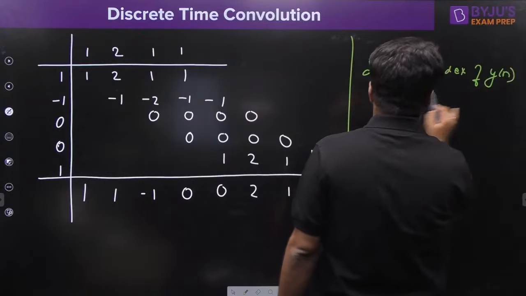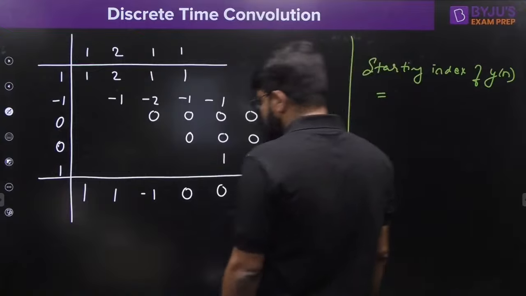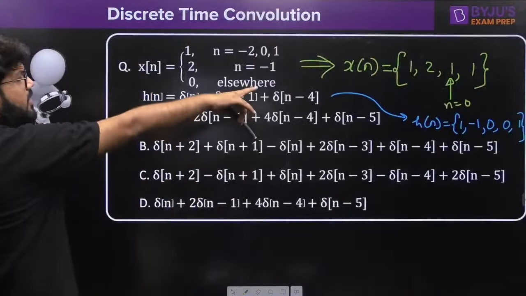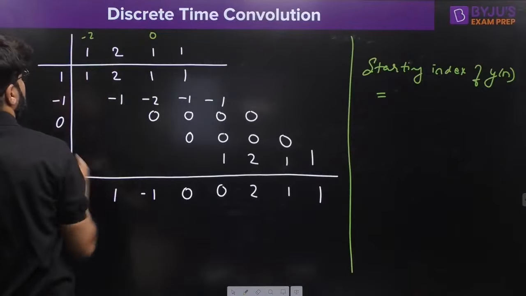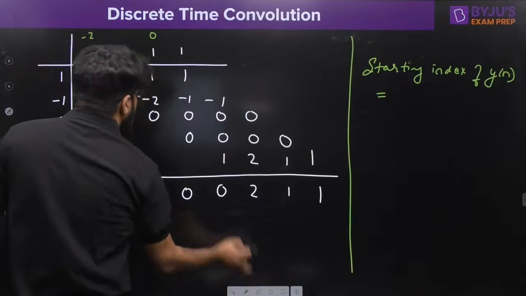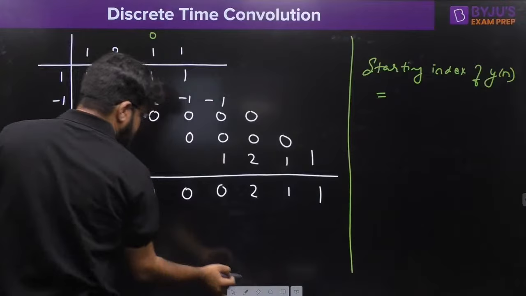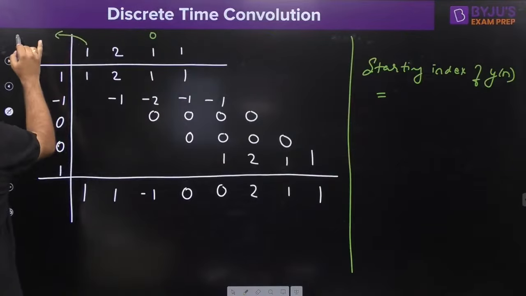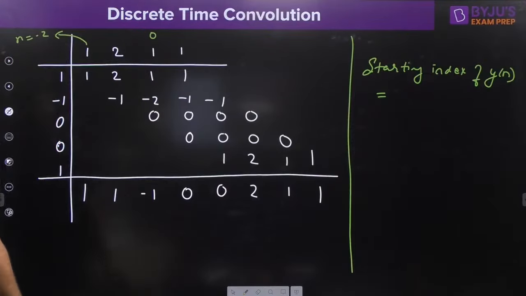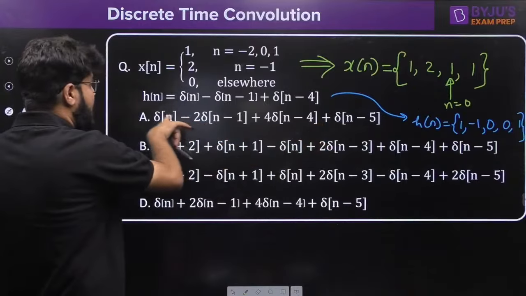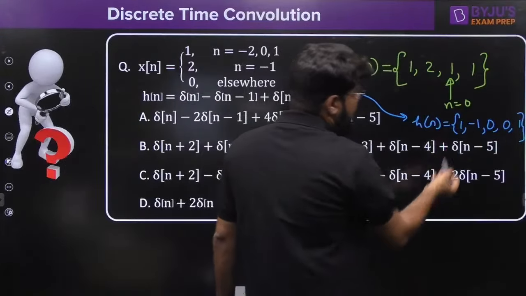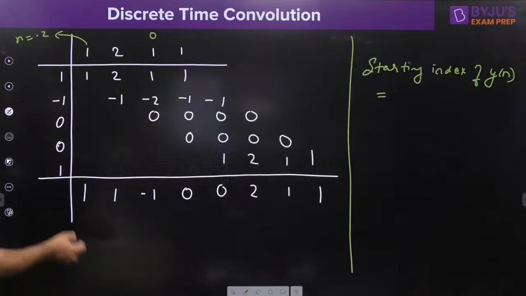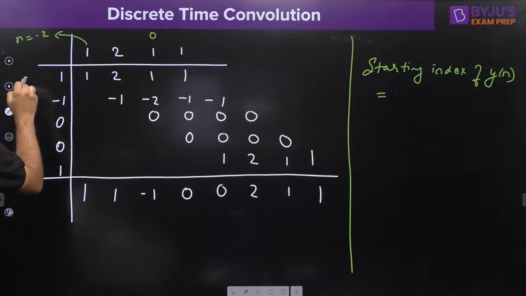What is the starting index of y[n]? For that I have to look: this is n equal to 0, so this is n equal to minus 2, right? If this is 0, this represents n equal to minus 2. In the second one, it started from delta n. So even if I want to mention the arrow, if I have not mentioned it, by default it is at the first sample only.